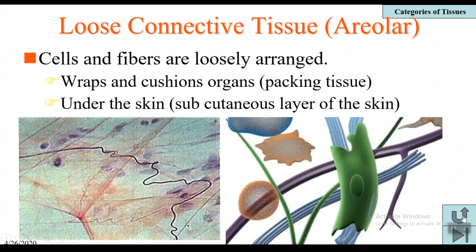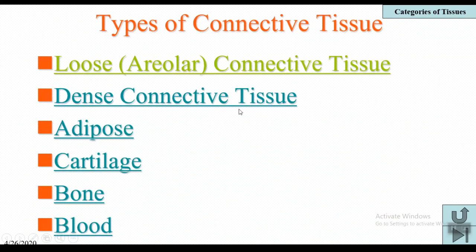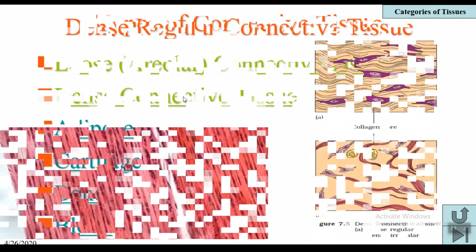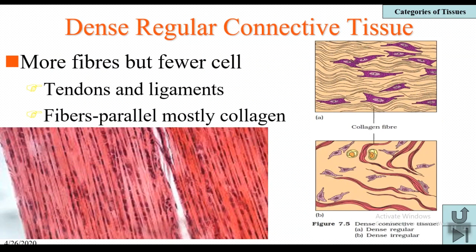Coming to the next type of tissue, that is dense connective tissue. The name itself indicates the fibers are densely arranged, and unlike loose connective tissue, dense connective tissue has more fibers and fewer cells. All 5 types of cells are not observed, but the fibers are more in number. And this dense connective tissue is further divided into dense regular connective tissue and dense irregular connective tissue.